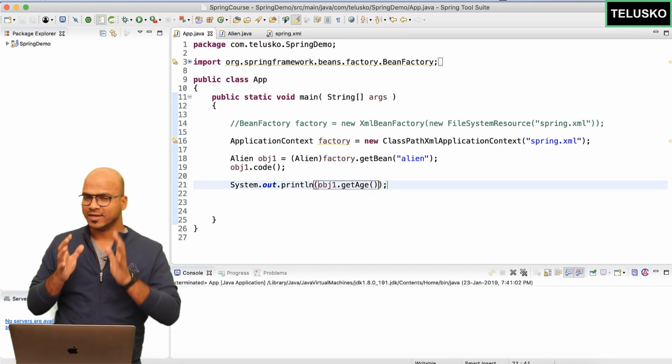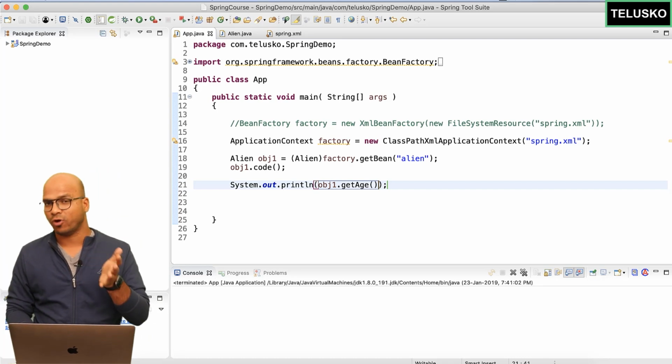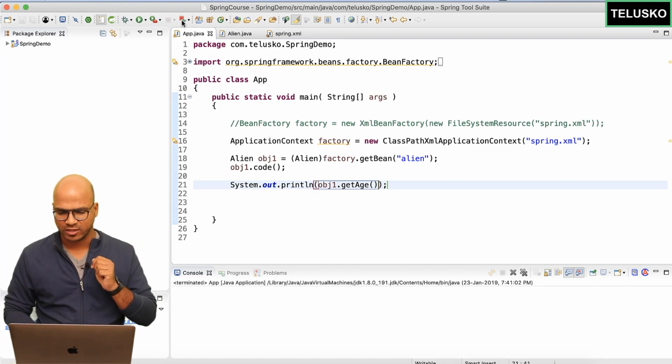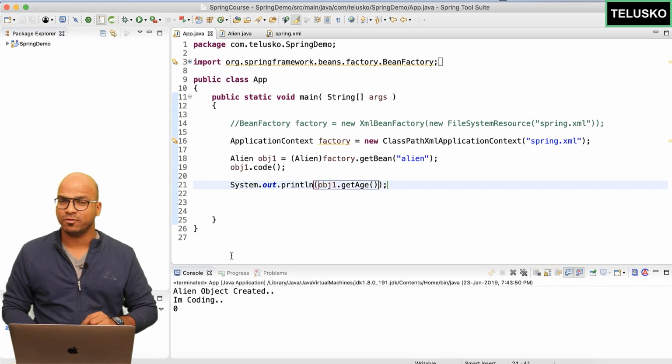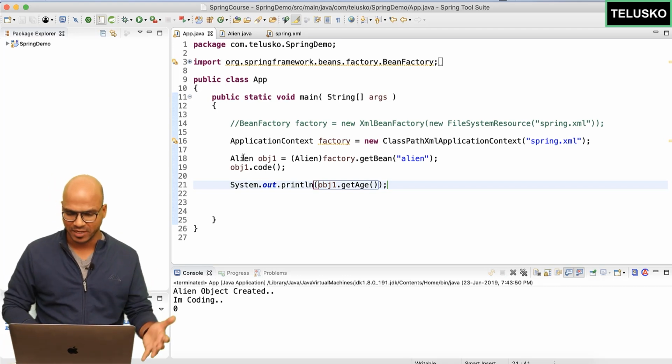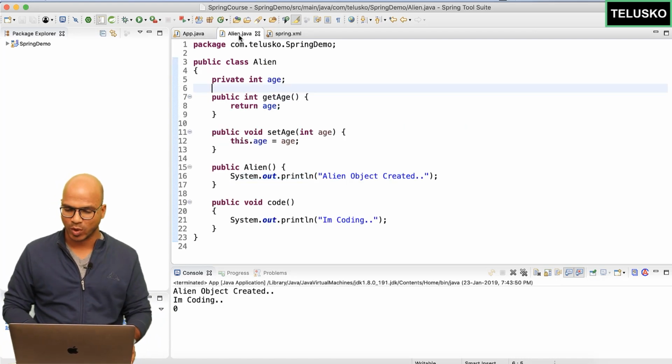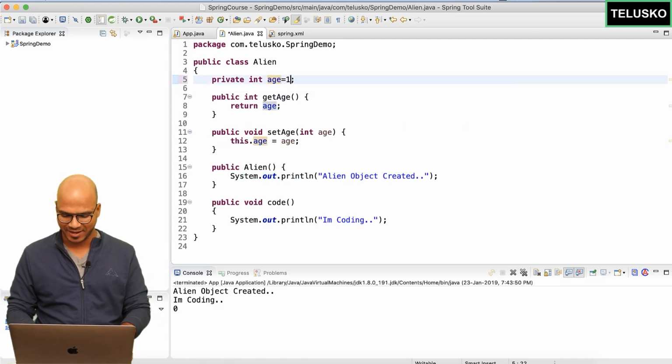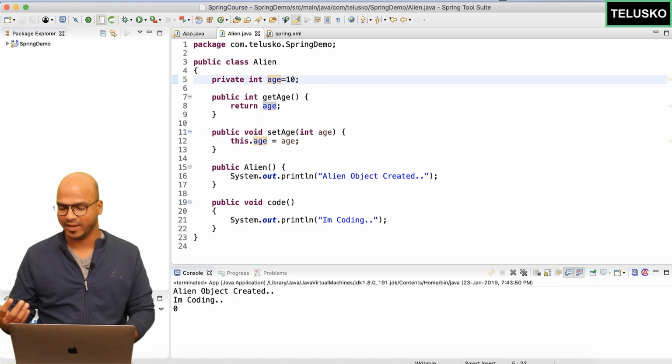obj1.getAge. I want to assign a default age because if you don't define the default age, by default it will be 0. I don't want 0. At least the age should be 12 or maybe 10. How do I mention that 10 here? Of course, there is one way. You can just go here and say 10, right? By default, the age value will be 10.